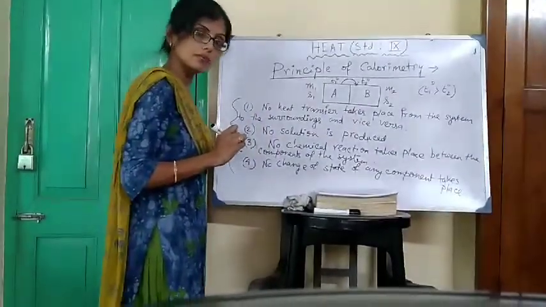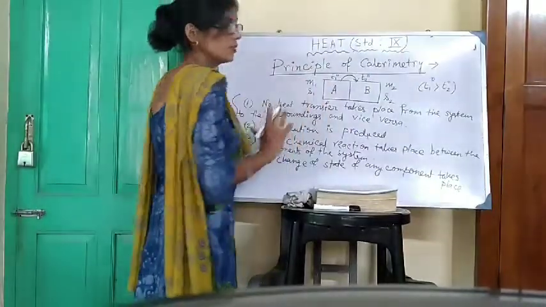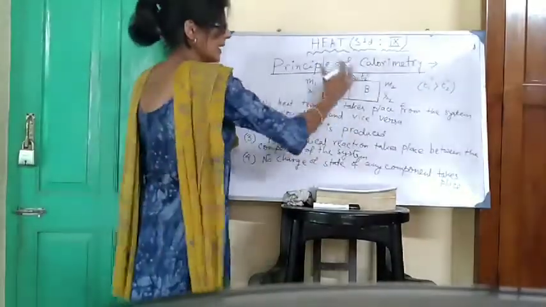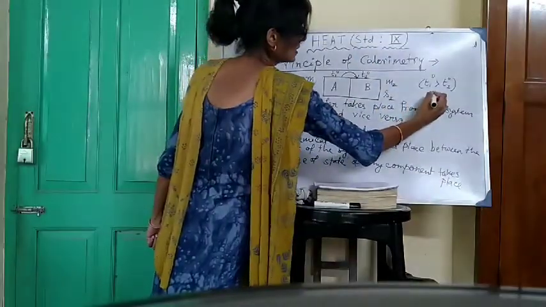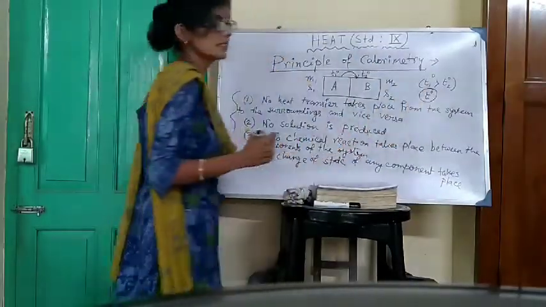Okay. The process is continued until the entire system reaches a fixed temperature T degree. Consider the fixed temperature is T degree.